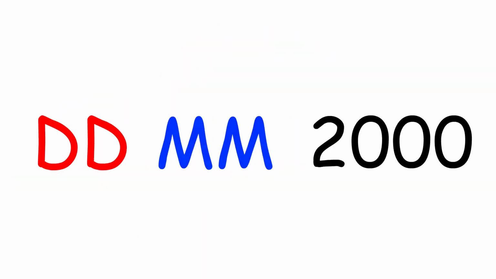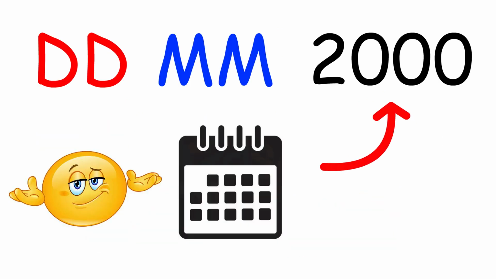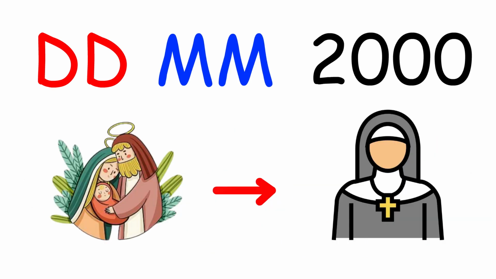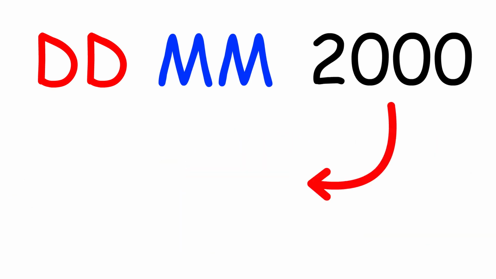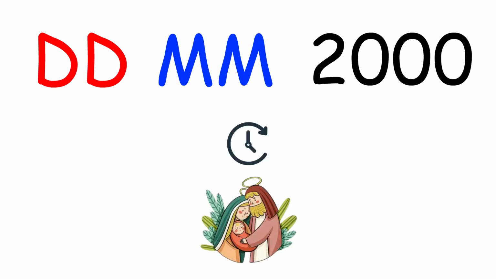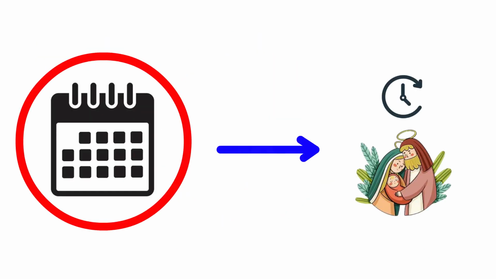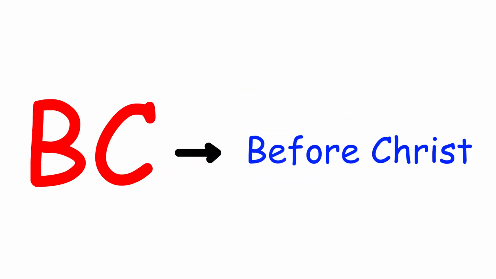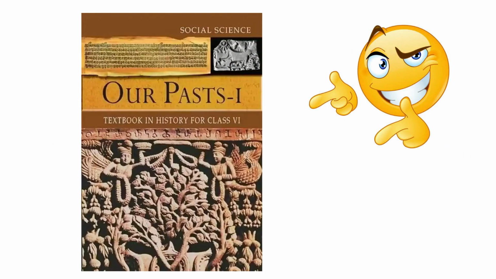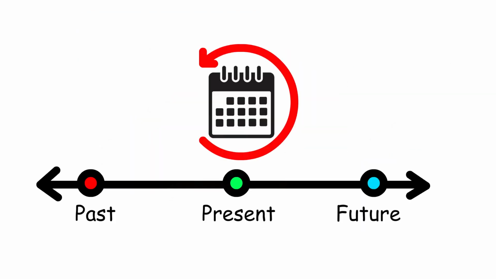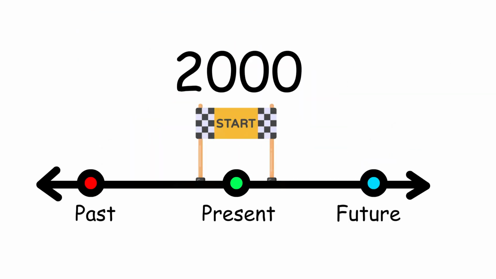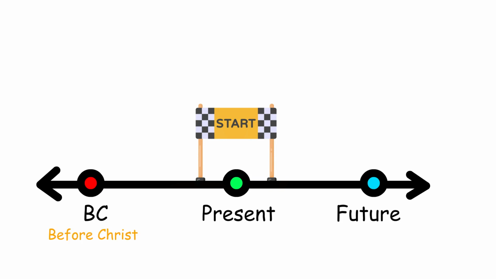What do dates mean? If somebody asks you the date, you will probably mention the day, month, and year, 2000 and something. These years are counted from the date generally assigned to the birth of Jesus Christ, the founder of Christianity. So 2000 means 2000 years after the birth of Christ. All dates before the birth of Christ are counted backwards and usually have the letters BC, before Christ, added on. In this book, we will refer to dates going back from the present, using 2000 as our starting point. BC stands for before Christ.